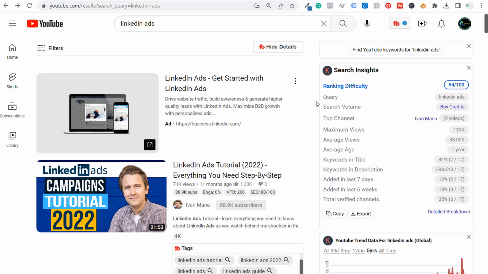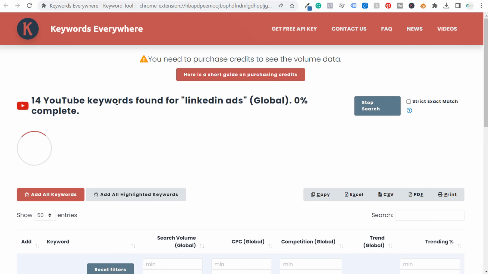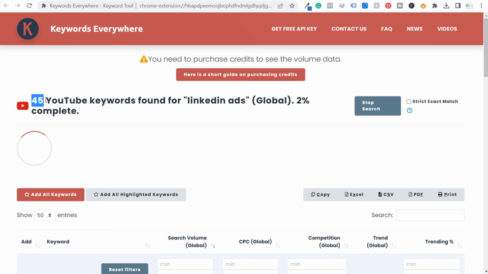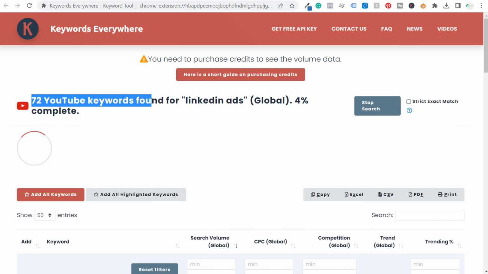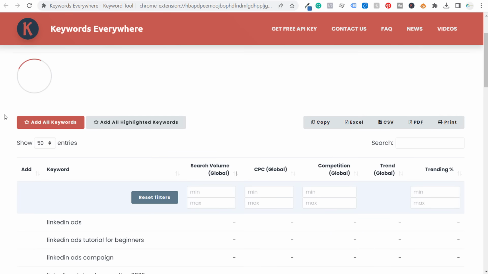And one of my favorite features of Keywords Everywhere is, if we click Find YouTube Keywords for LinkedIn Ads, it's going to open up a brand new page. Again, this is all going to be completely free for you. And it's going to find a ton of different YouTube keywords for LinkedIn ads. So this is specific to the YouTube search engine. We're 10% complete. We have over 140 keywords.